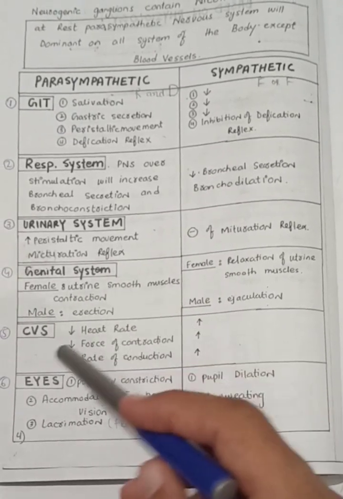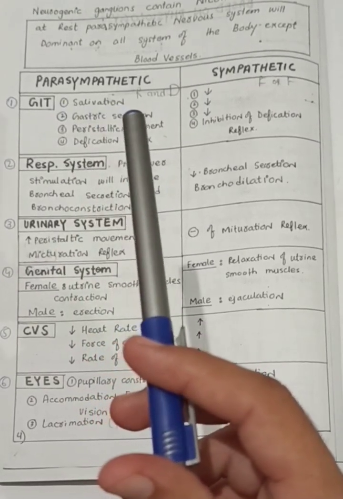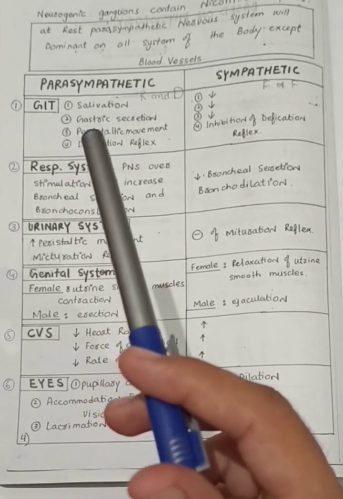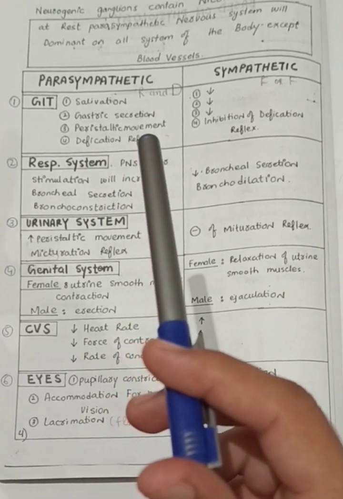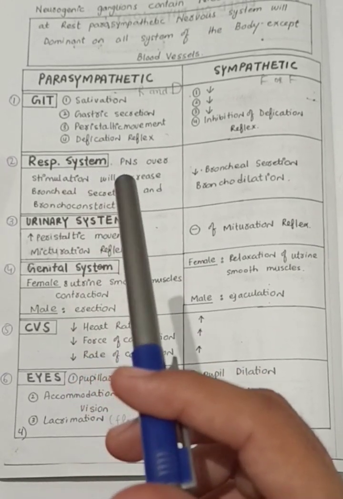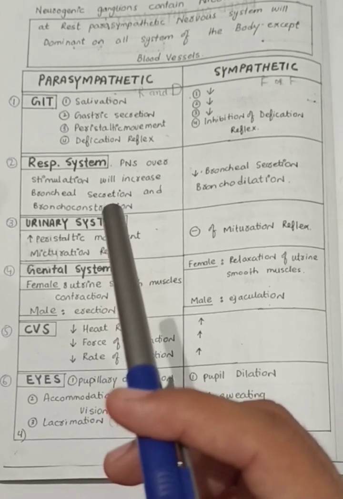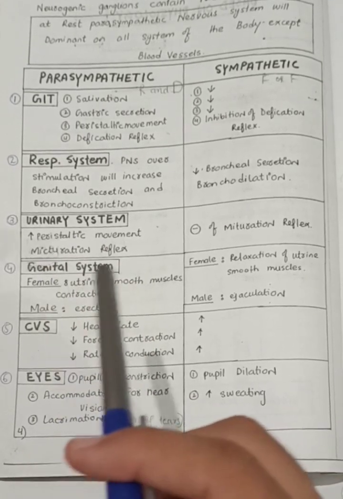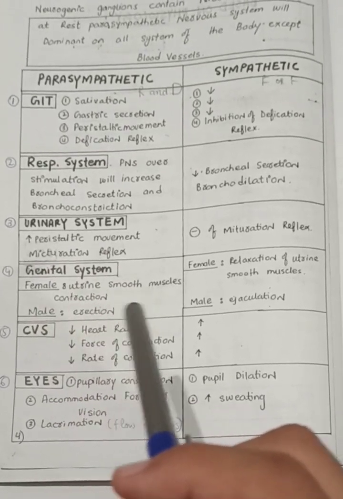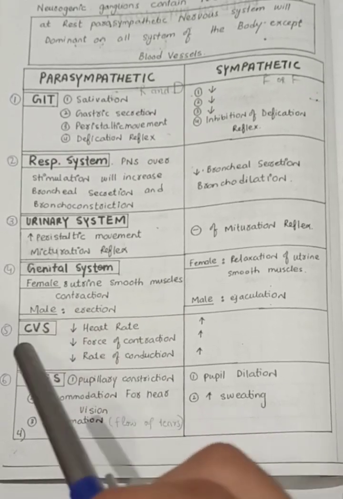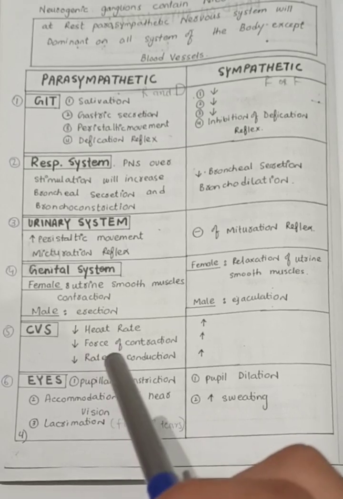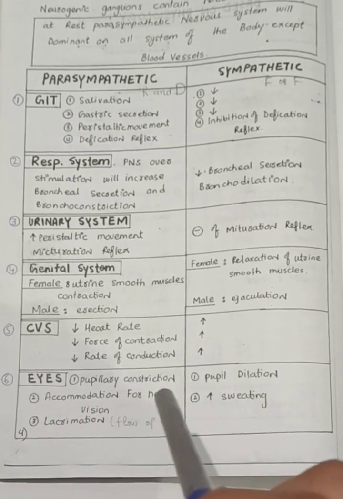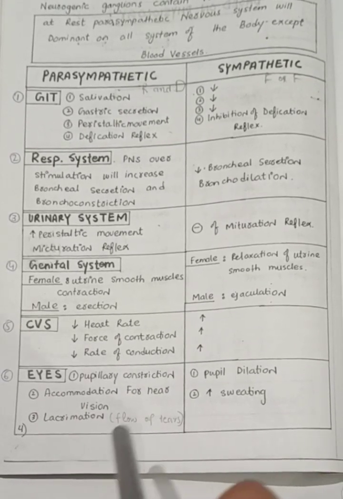So this is the simple and easy summary. During the parasympathetic nervous system it is rest and digest state, so in the gastrointestinal tract salivation, gastric secretion, peristalsis movement, and defecation occur. In the respiratory system, breathing is normal, with increased bronchial secretion and bronchoconstriction. In the urinary system, increased peristalsis and the micturition reflex occur. In the genital system, female uterine smooth muscle contraction and male erection occur. In the CVS, decreased heart rate, decreased force of contraction, and decreased rate of conduction occur. In the eye, pupil constriction, accommodation for near vision, and lacrimation occur.